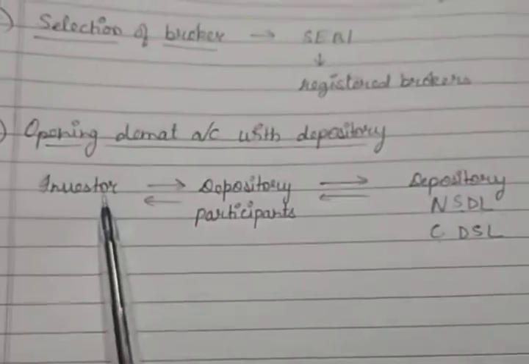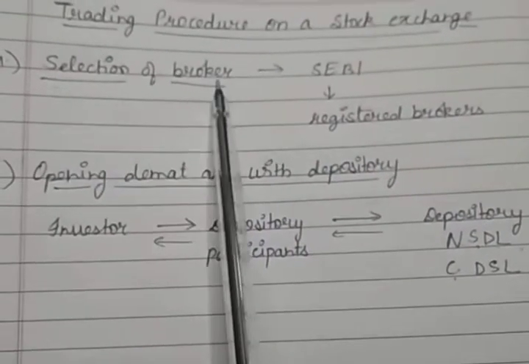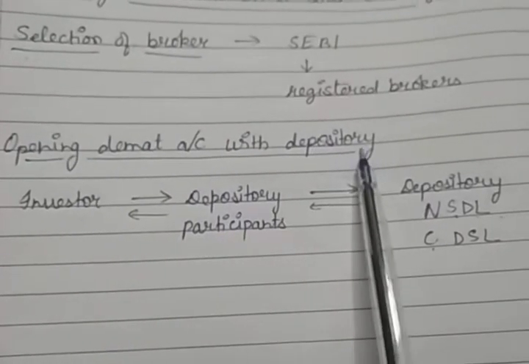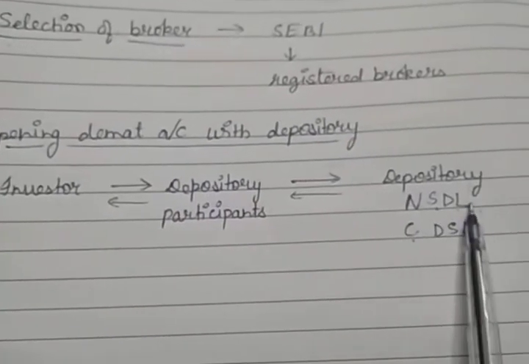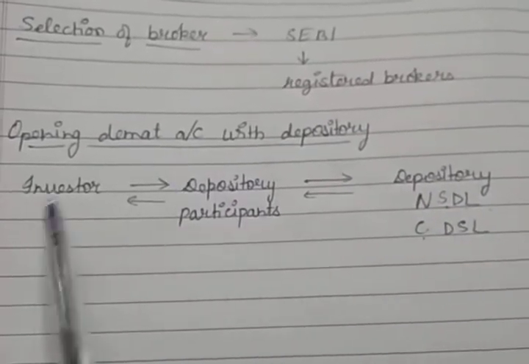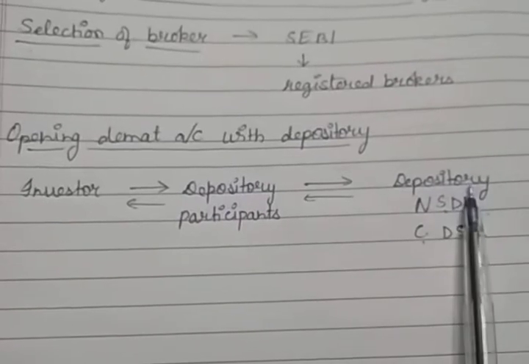So that means your second step after selection of the broker, you have to open the Demat account with the depository, and the two depositories in India are NSDL and CDSL, but there is no direct contact between the investor and the depository.